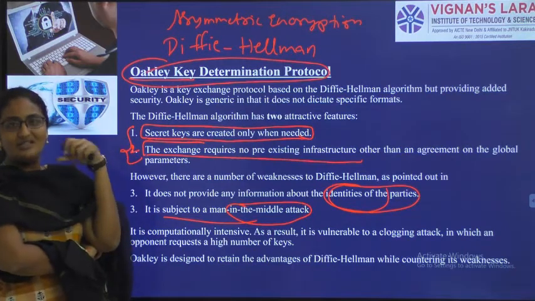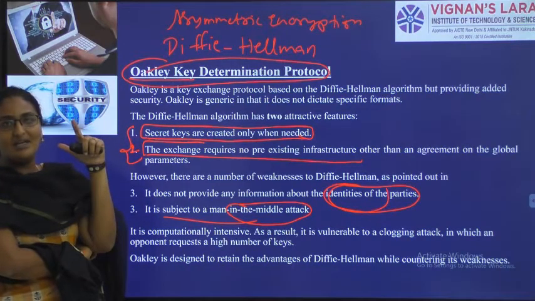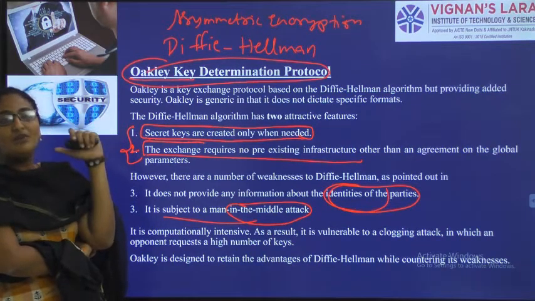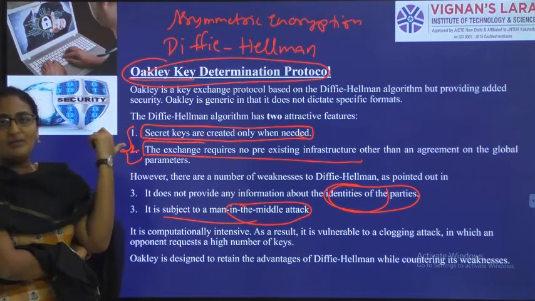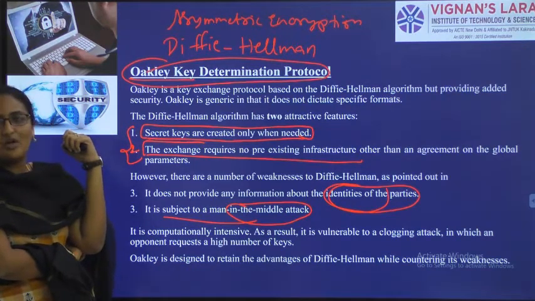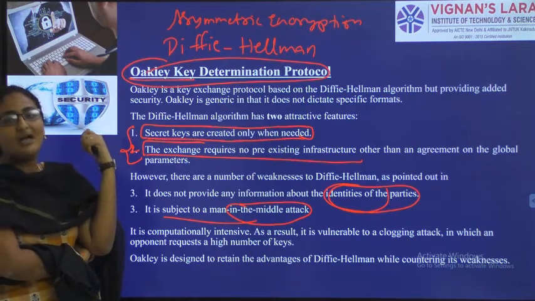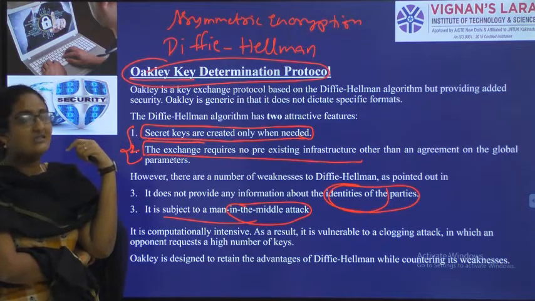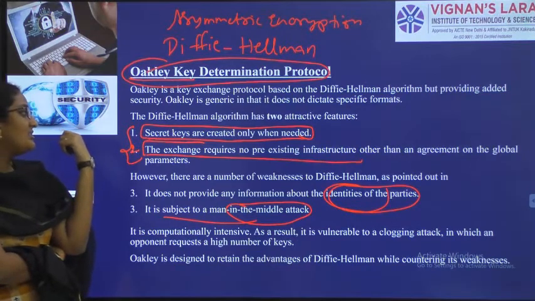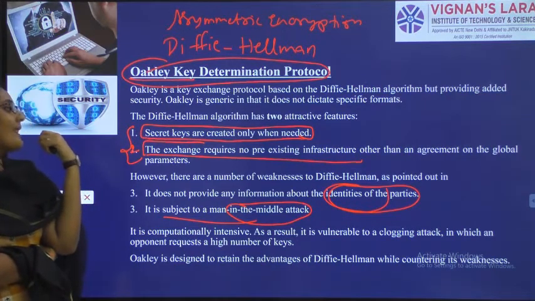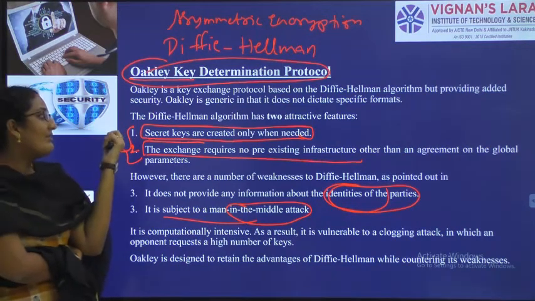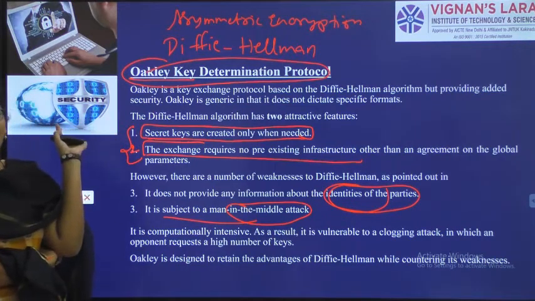So we know what is symmetric encryption, we know what is asymmetric encryption also. In asymmetric encryption, we are talking about RSA algorithm, Rabin crypto systems, all those things. There only we have Diffie-Hellman key exchange algorithm also. This algorithm has two advantages, two disadvantages. So what are the two advantages of Diffie-Hellman? Secret key is generated only whenever required. Key exchange happens with only agreement. So the advantages are followed in Oakley key protocol also.